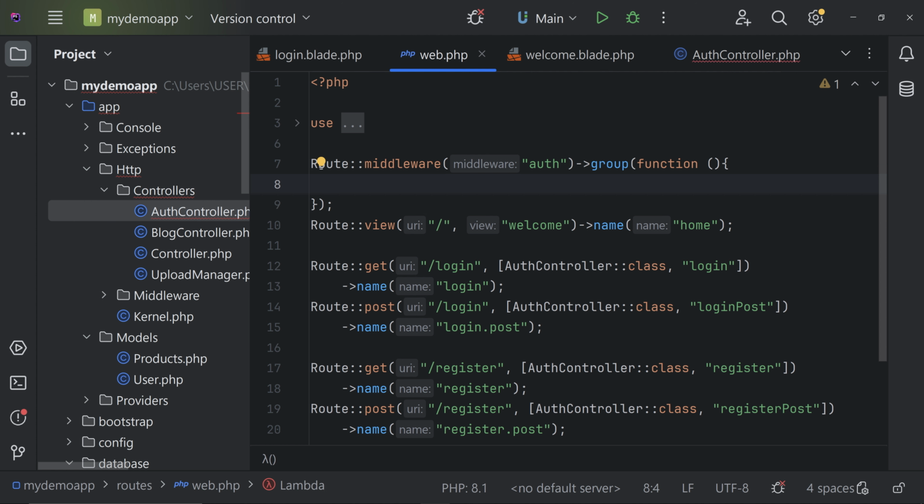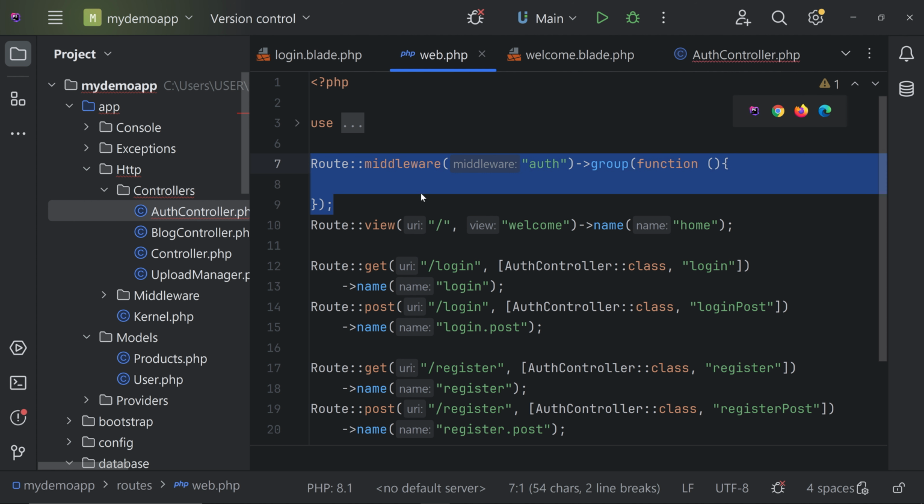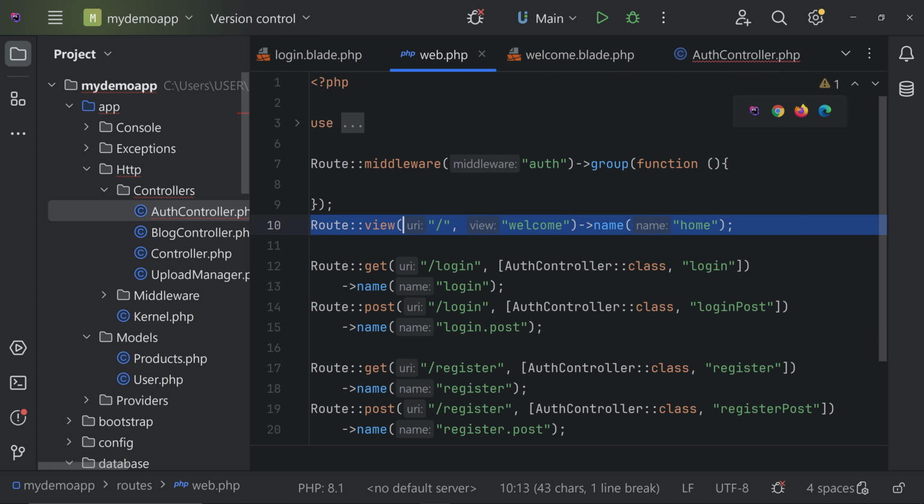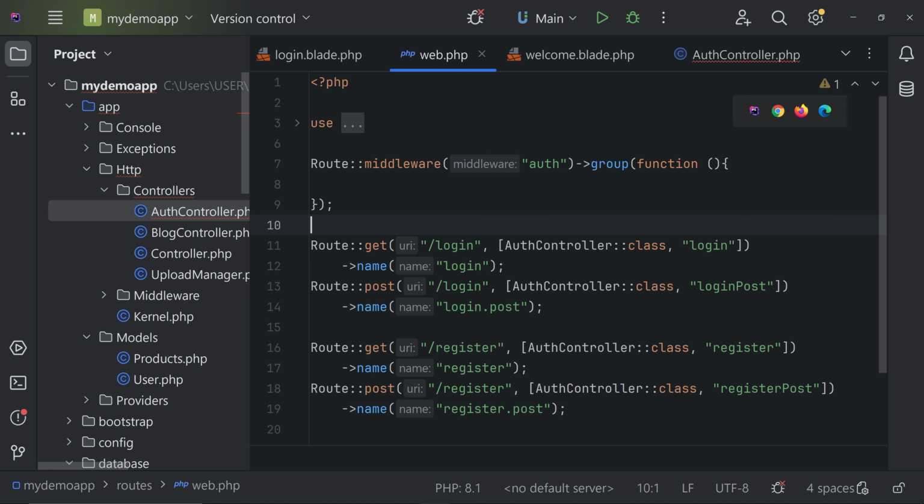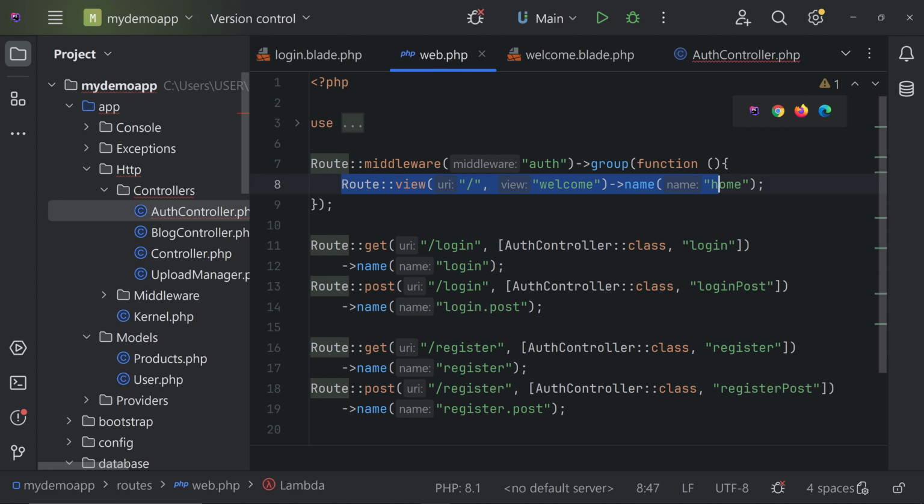That's it. Inside this grouped routes, we can move this one from here to here. Now the user can only access this if the user is logged in. If the user is not logged in, it will redirect the user to /login automatically. If /login is not present, it will show an error message. Since we have it, it will redirect to /login. So let's try that.